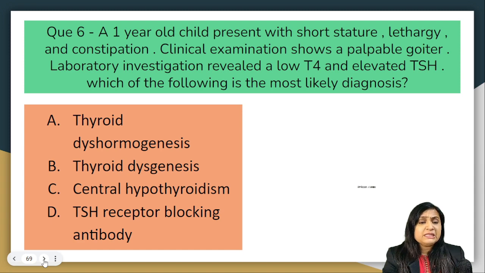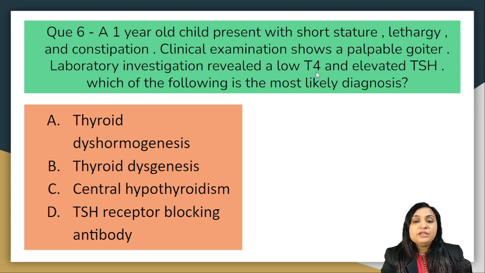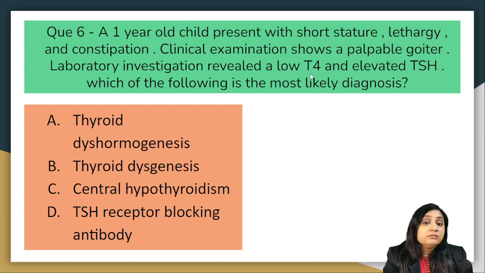The next question is, a 1-year-old child presents with short stature, lethargy and constipation. Clinical examination shows a palpable goiter. Laboratory investigation revealed a low T4 as well as elevated TSH. Which of the following is the most likely diagnosis? Now it is a 1-year-old child. We all know short stature, lethargy and constipation all point toward hypothyroidism. There is a presence of low T4 as well as high TSH, so again it's a laboratory confirmation of hypothyroidism.